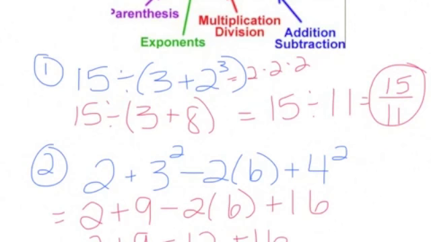And now we have all addition and subtraction. So we're going to do this last part here, addition and subtraction from left to right. So 2 plus 9 gives me 11 minus 12 plus 16. 11 minus 12 gives me negative 1 plus 16. And then finally, negative 1 plus 16 gives me positive 15.